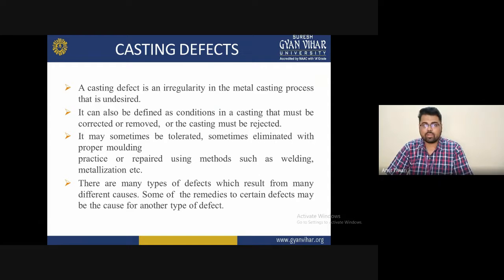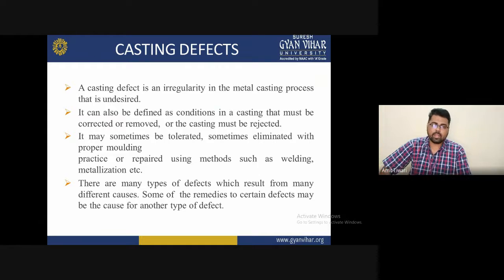A casting defect is an irregularity in the metal casting process that is undesired. Obviously, it is not required because we want a good finish. But sometimes irregularities are formed during casting, after the solidification of the material, due to some reasons. We will discuss what the reasons are in later slides.